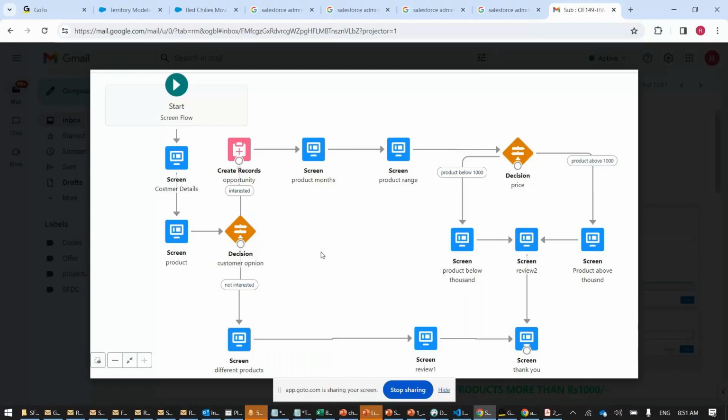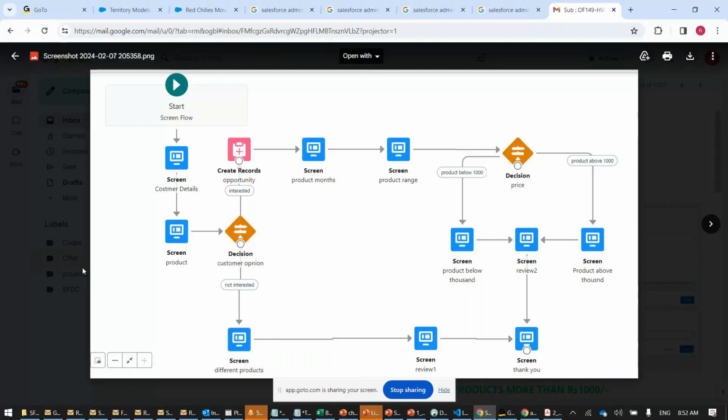a cart. Mostly, whenever you go to Big Basket, there's a cart. Swiggy, there is a cart. Flipkart, there is a cart where you add the products and they get accumulated. From there, you proceed with an order. These are some common real-time scenarios, which are mostly there in every sales project or service project. So we'll take these scenarios and do them. That's exactly the exposure you will get.